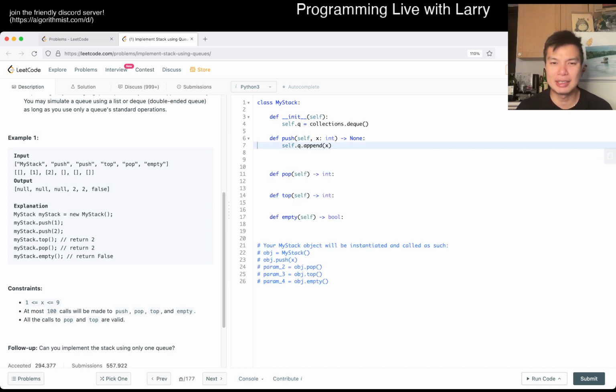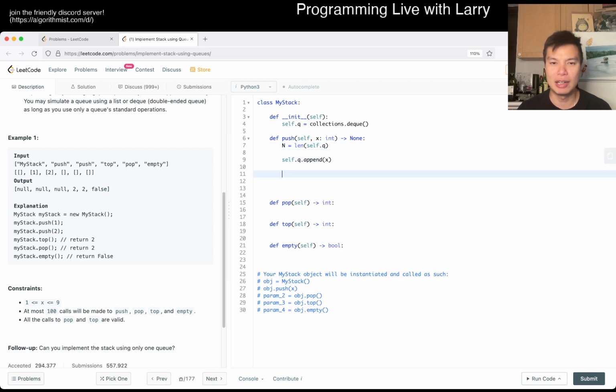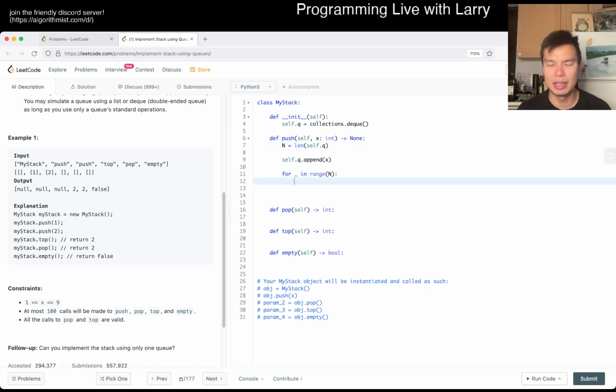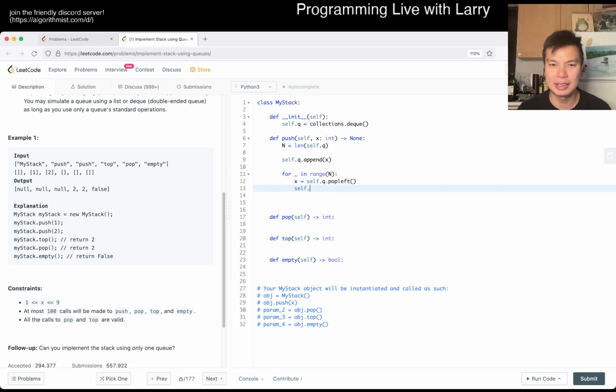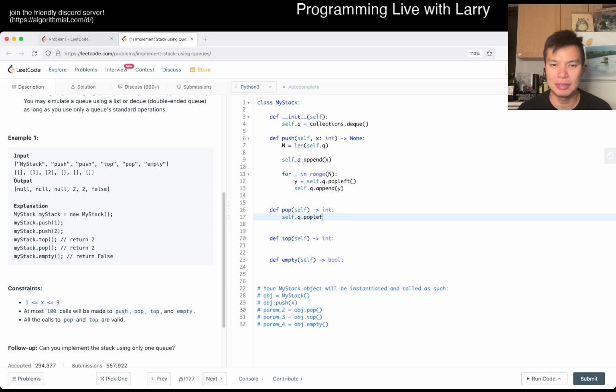So basically, let's say n is equal to the length of self.q. So then now what we want to do is self.q.append x, and remember that n is the last number. So then we do something like this, where x is equal to self.q.popleft, and then self.q.append x. Maybe I'll use y in this case. And you could technically put it in one line. And then pop is just self.q.popleft, and then return it.